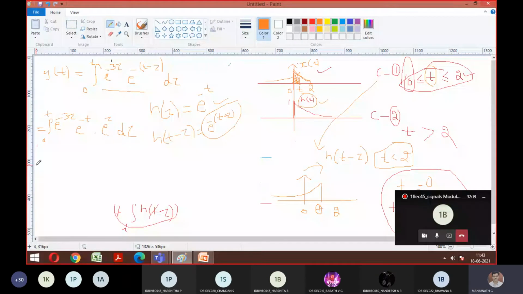What is a common term I can take out? Minus e power t. Is e power minus t constant in this? So e power minus t is a constant term. It goes out. What is left? If you apply integration, what is the answer?